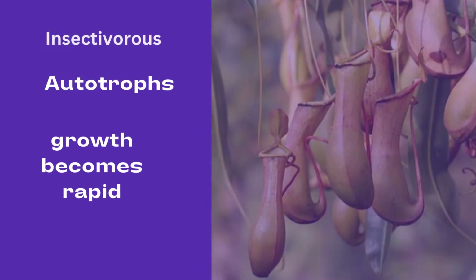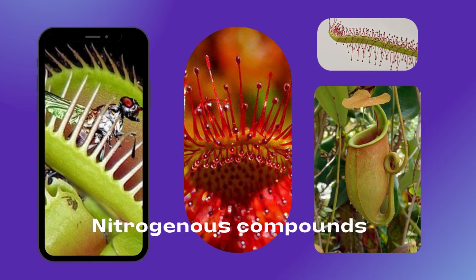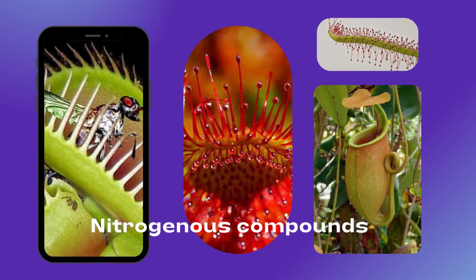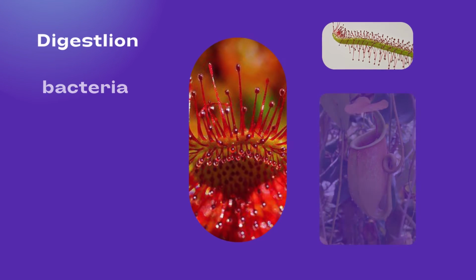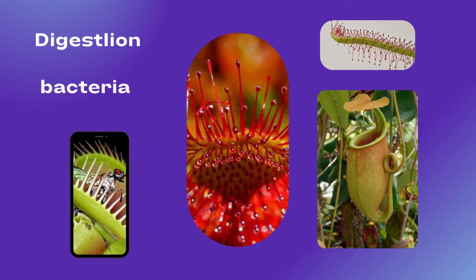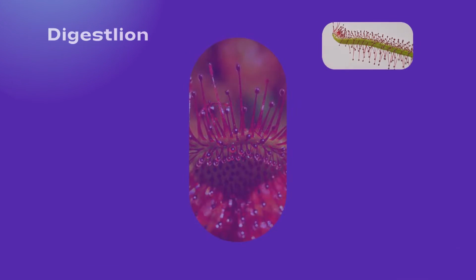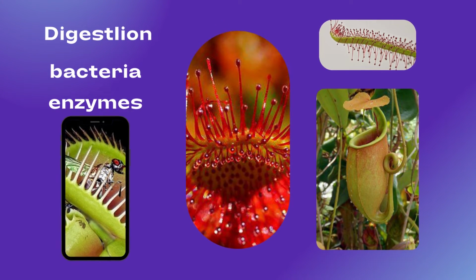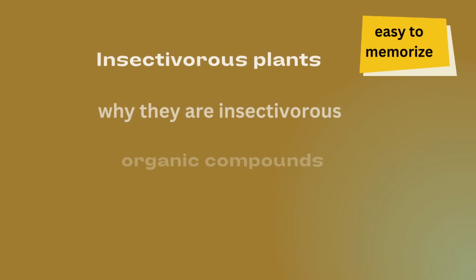It means they are autotrophs, but they are insectivorous when they need organic compound, that is nitrogenous compound. By nitrogenous compound, their growth becomes rapid. They perform a proper process of digestion. In digestion, bacteria or enzymes help them to digest the organism, and after the process of digestion, absorption takes place.